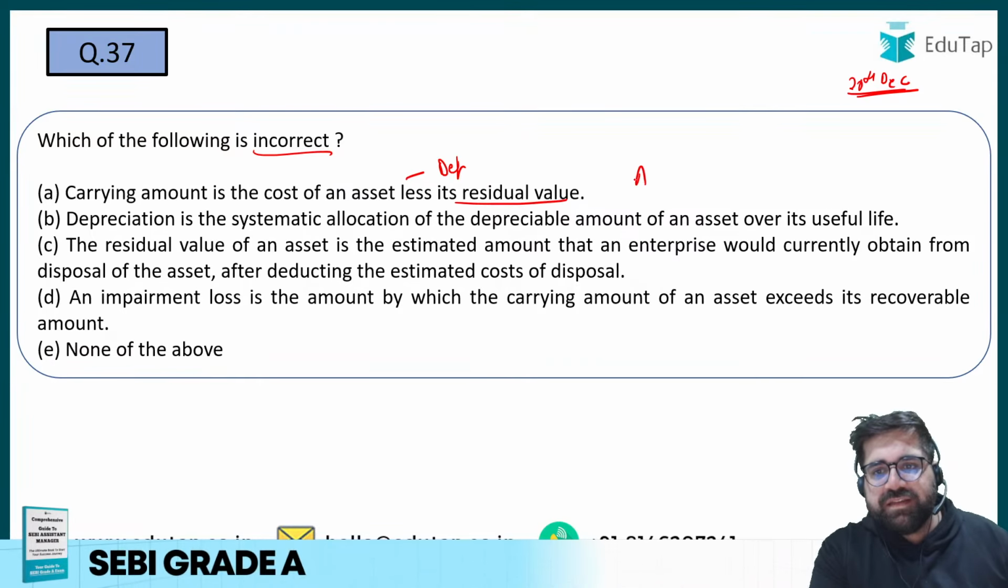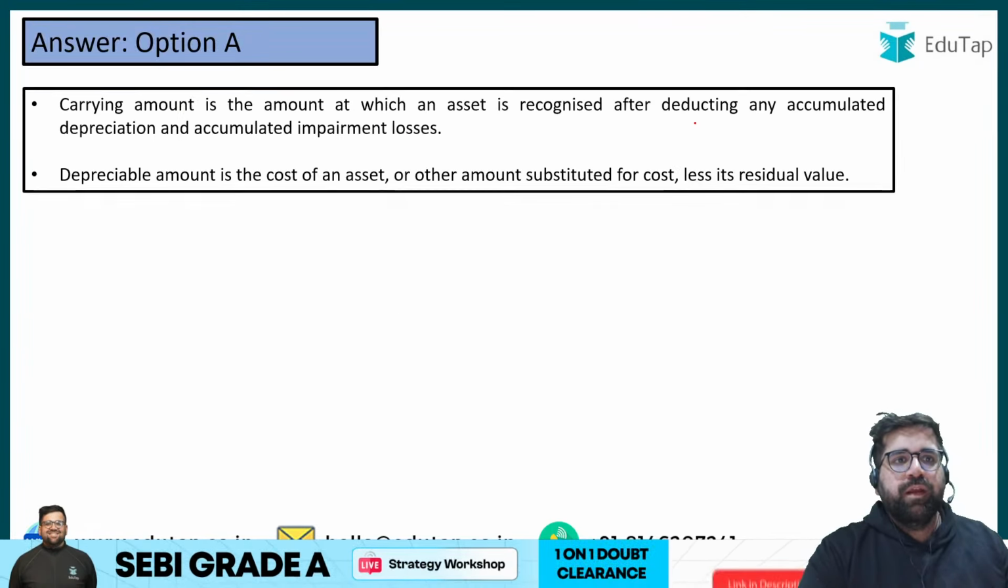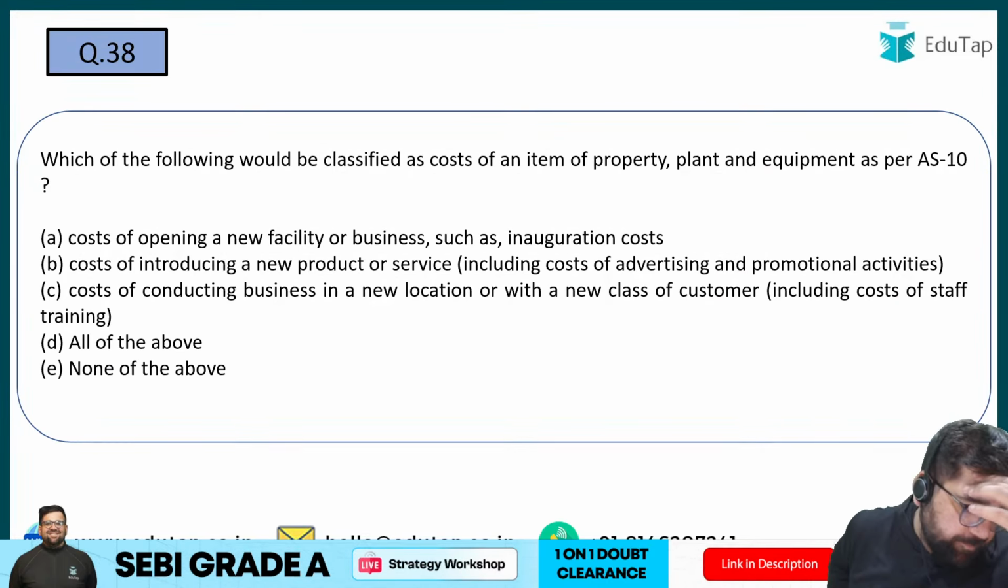So my answer will be option number A. Rest all the statements were correct. Right? So the correct answer will be option number A. I can see participation is now reducing because the level of questions is increasing.